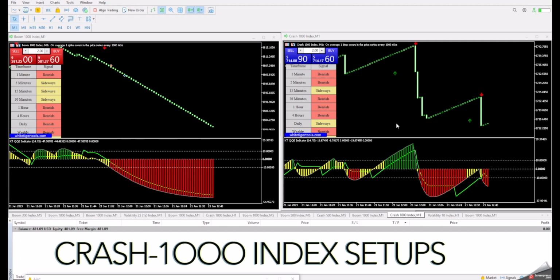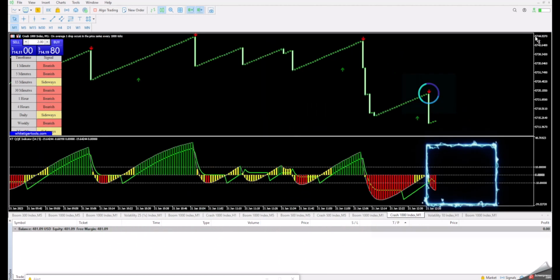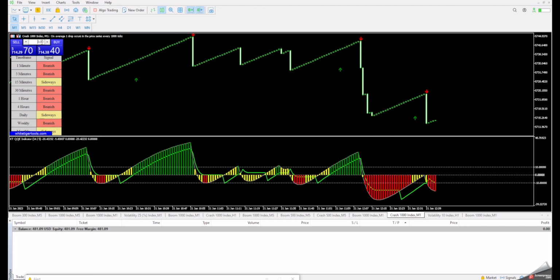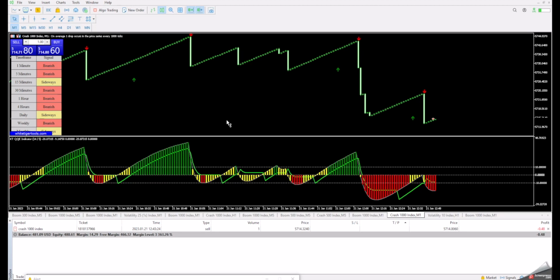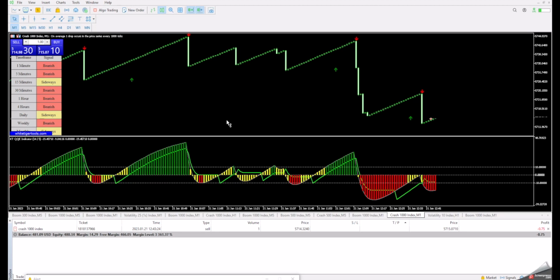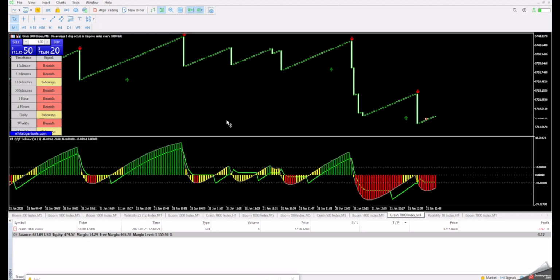On crash 1000 index market, we look for similar setups. Check for the conditions required for a sell entry. Trend minor sell signal, check. QQE histogram bar is red, check. Higher time frame trend is bearish, check. Sell trade executed. Stop loss set above the signal arrow. The trade is running. This is a good trade setup. Every condition has been met. A spike should happen. If it doesn't, I will apply a loss recovery plan to recover my loss.